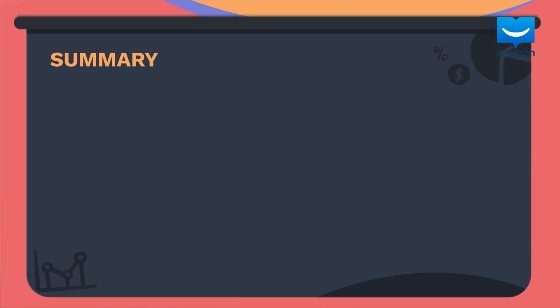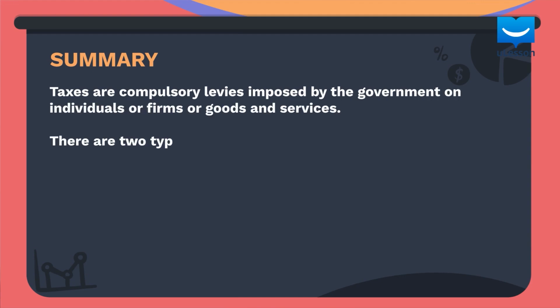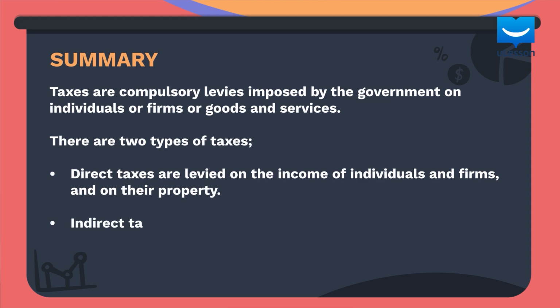Alright, taxes are compulsory levies imposed by the government on individuals or firms or goods and services. There are two main types of taxes. Direct taxes, which are levied on the income of individuals and firms and their property. Indirect taxes, which are levied on goods and services.